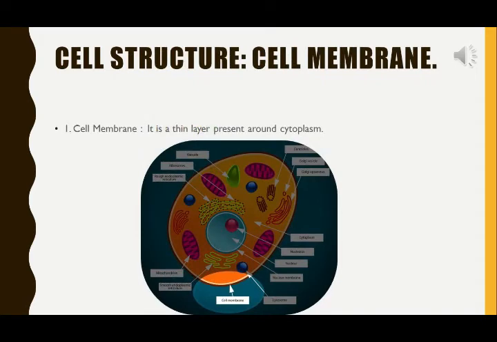Observe a diagram of a cell. A typical cell has three basic parts: cell membrane, cytoplasm and nucleus. Cell membrane, or plasma membrane, forms the outer covering of each cell. It is a living, thin, delicate, selectively permeable membrane.